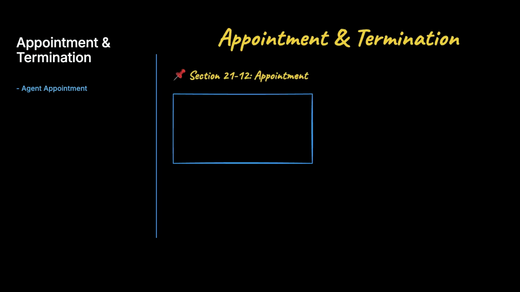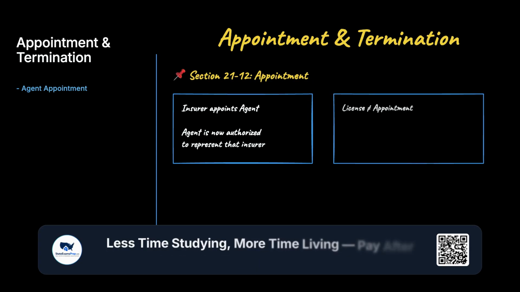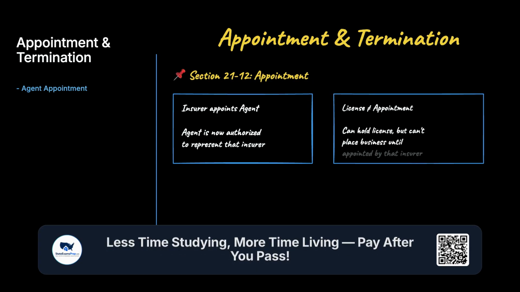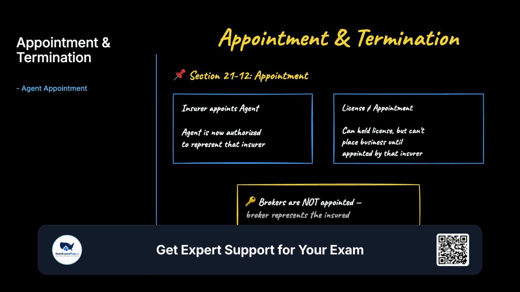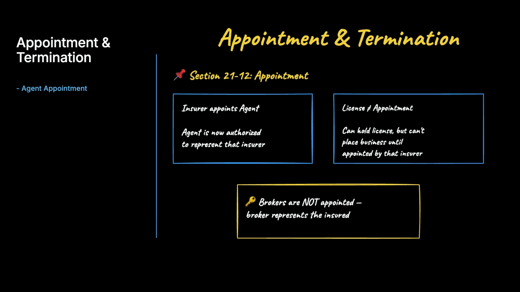Let's move to appointment and termination, the formal link between a producer and an insurer. An insurer appoints an agent under Section 2112, authorizing that agent to represent it. You can hold a license without an appointment but can't place a given insurer's business until appointed, and brokers aren't appointed because a broker represents the insured.